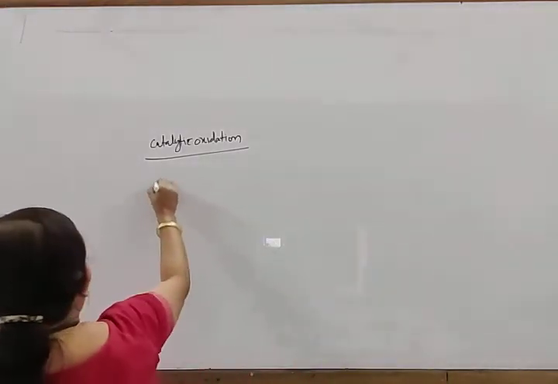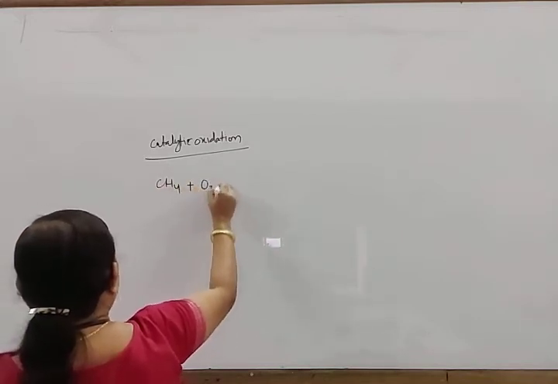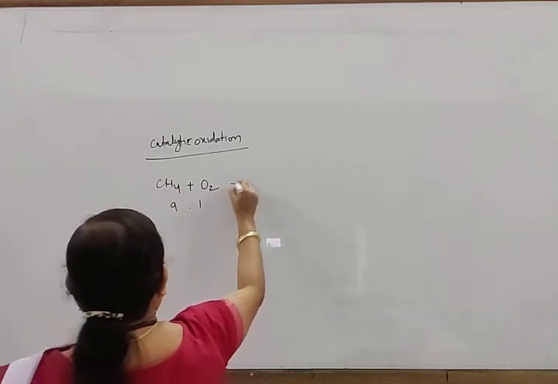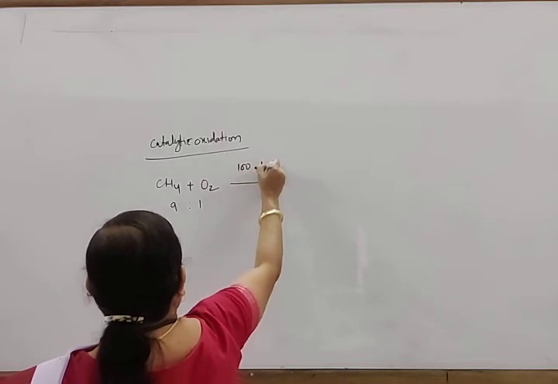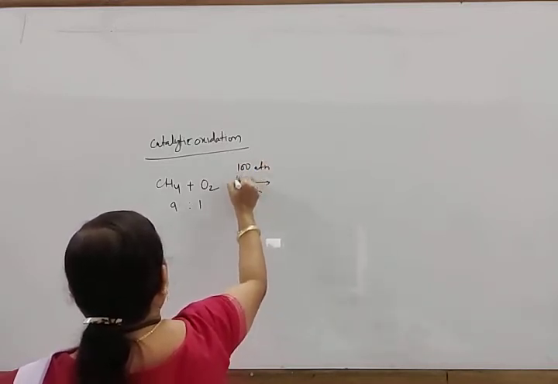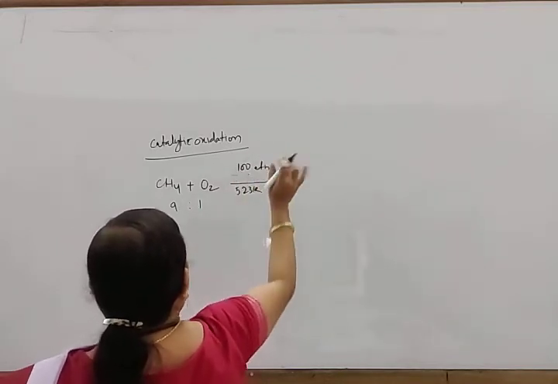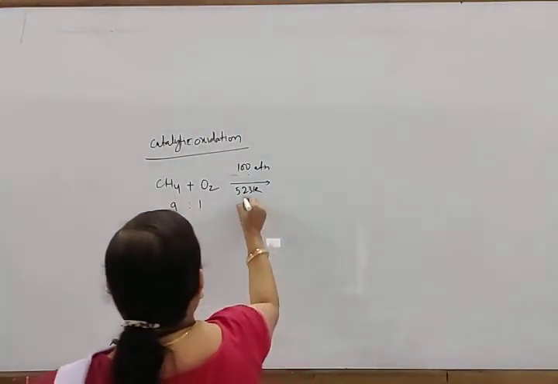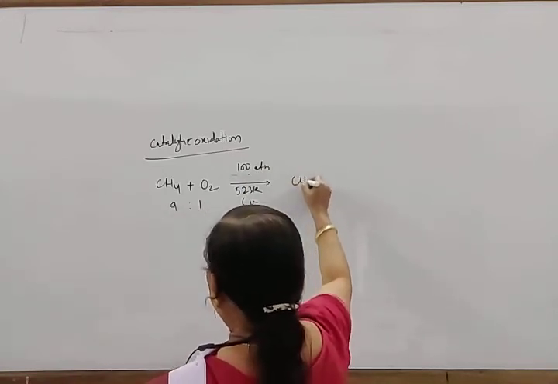So methane reacts with oxygen in the ratio 9:1 at 100 atmospheric pressure and 523 Kelvin in presence of copper as catalyst, and it forms methyl alcohol,